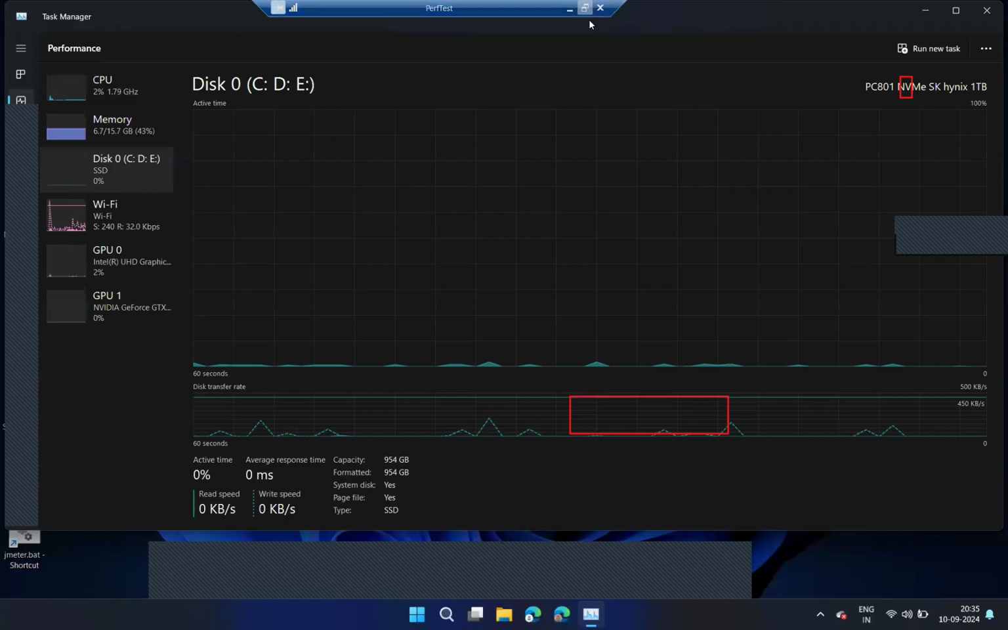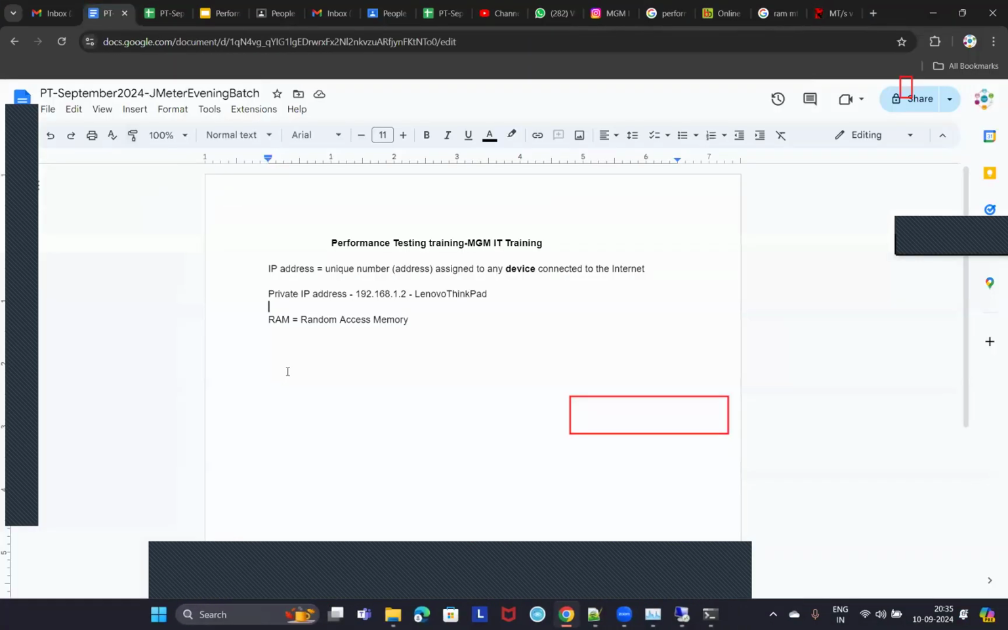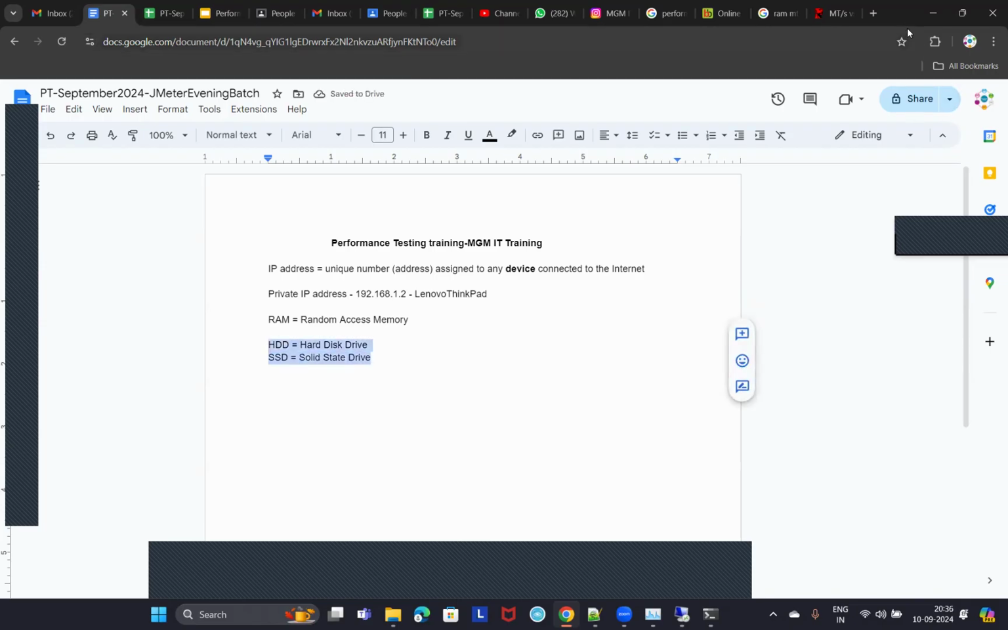Okay. And everyone should know there are two types of hard disk. What are those, guys? Most of you know that. HDD and SSD. Right. HDD stands for hard disk drive. And SSD stands for solid state drive. Most of you know that, guys. Now, what is the difference between HDD and SSD?